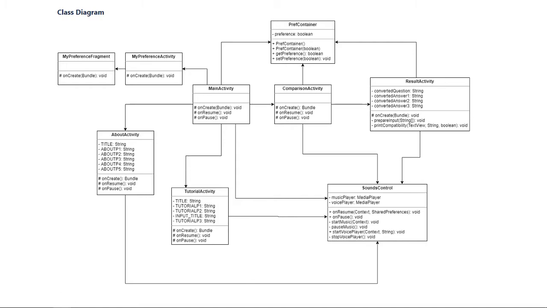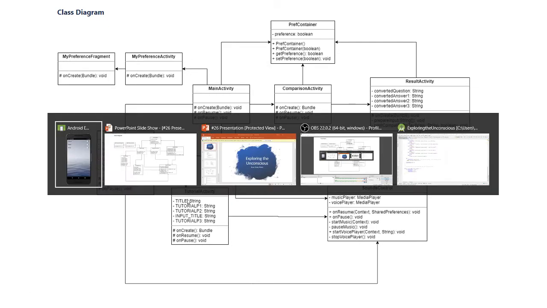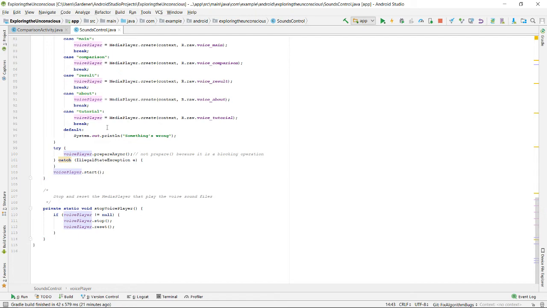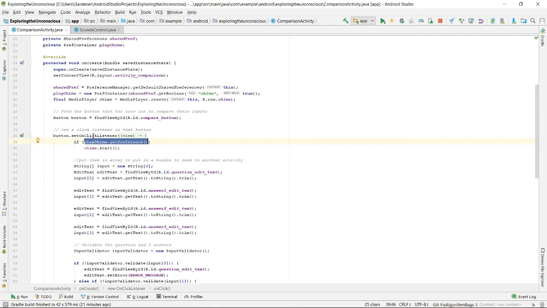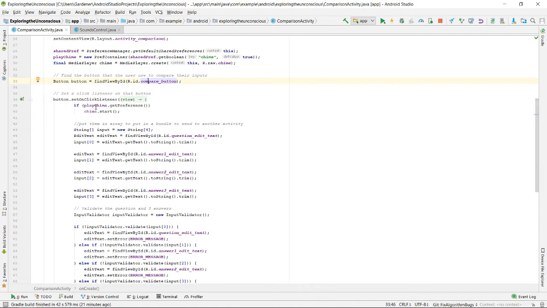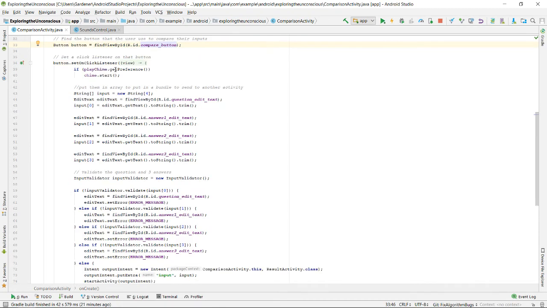This is the class diagram of the user story. The chimes are implemented inside the activity classes. For example, in the comparison activity, you can see we have a click listener on the compare button, and it checks from the preference file to see if the chime should be played or not. It is the same for the other activities as well.